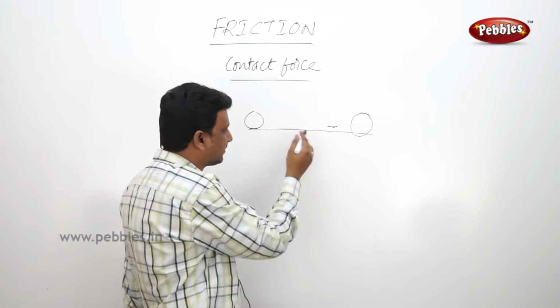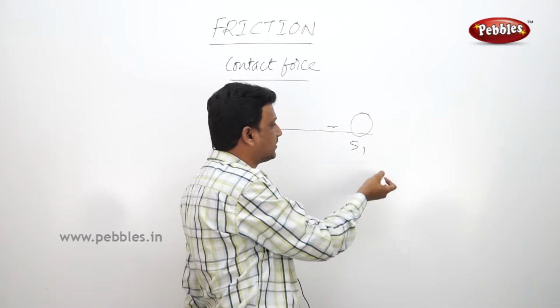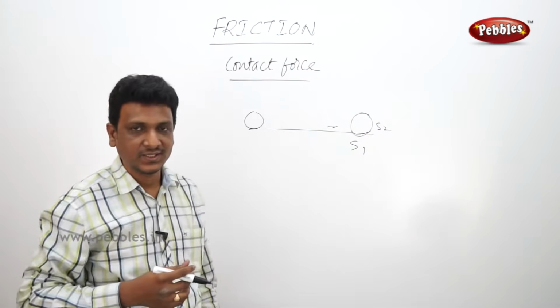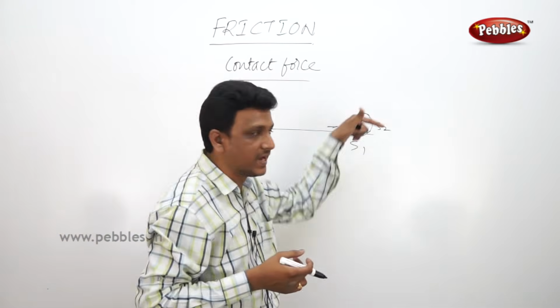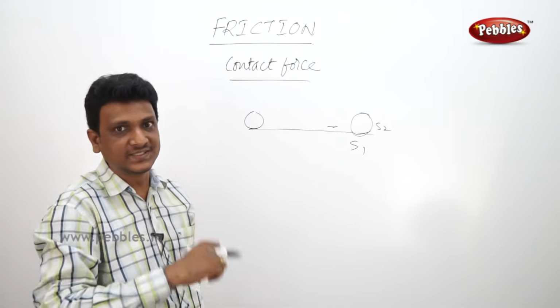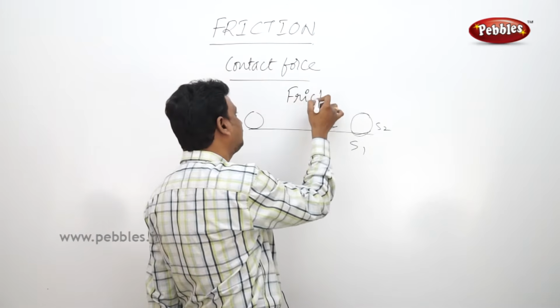The ball is in contact with the ground. So the ground is surface 1 and the ball is surface 2. These two surfaces are in contact. When two surfaces are in contact and one of the objects is moving, the other object applies a force in the opposite direction, that is the frictional force.